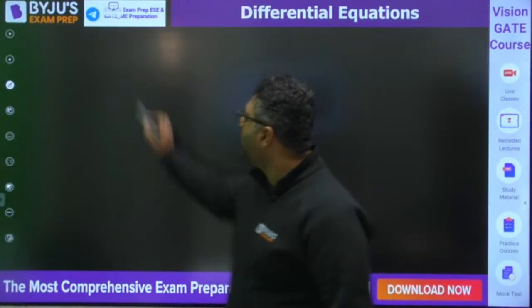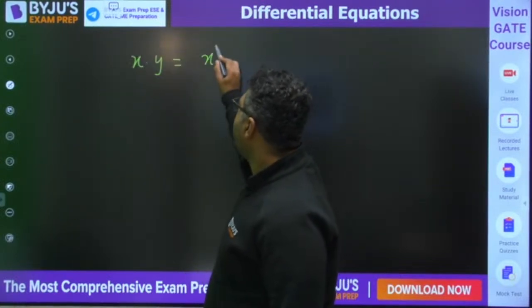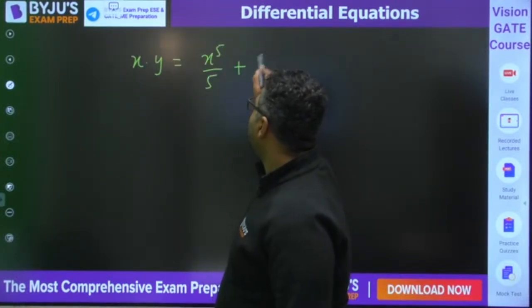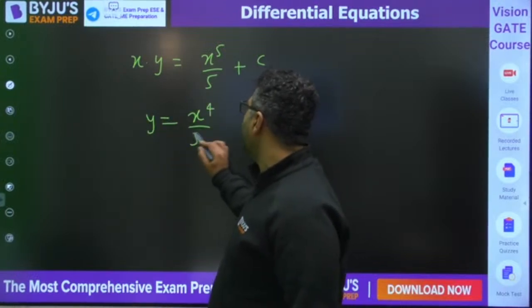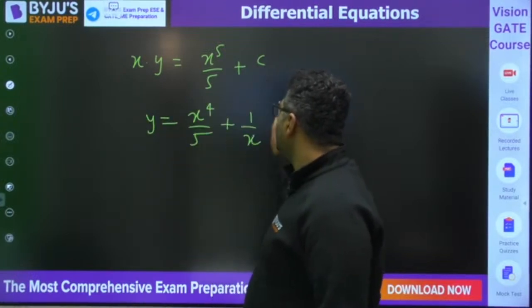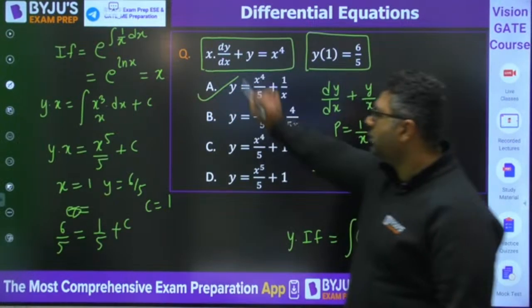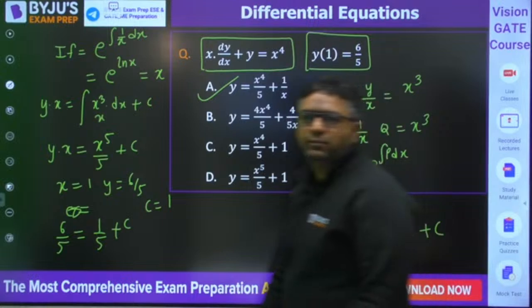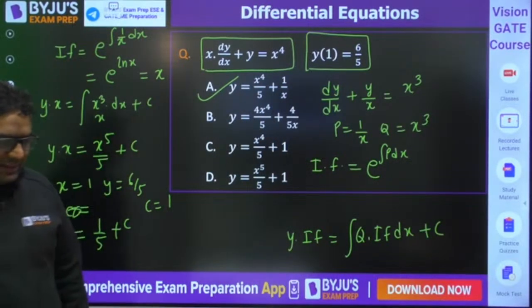So the equation will become xy equals x to the power 5 by 5 plus c. So you can also write y equals x to the power 4 by 5 plus 1 by x. C is 1. The equation is this. I feel A is the right answer. Okay, very good, guys. Wonderful, guys. A would be the right answer.